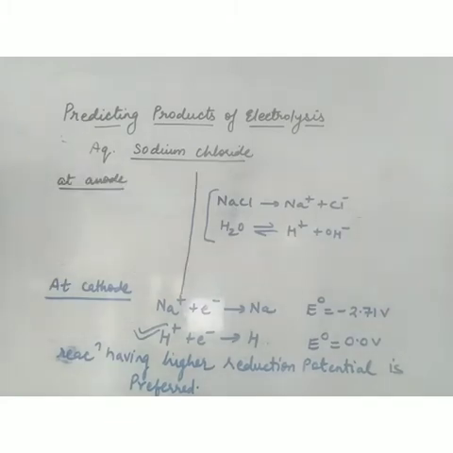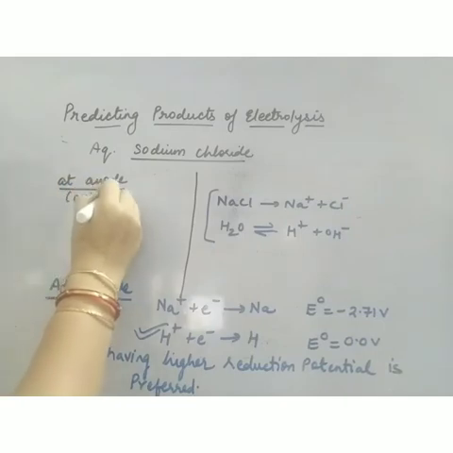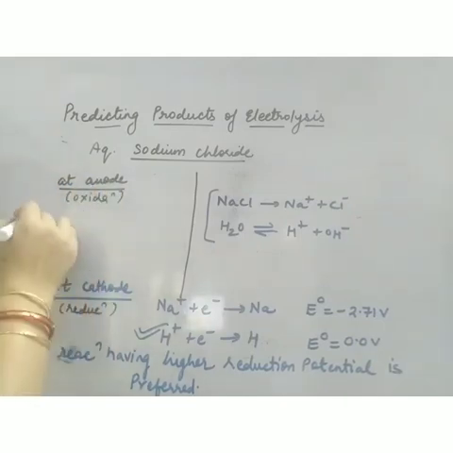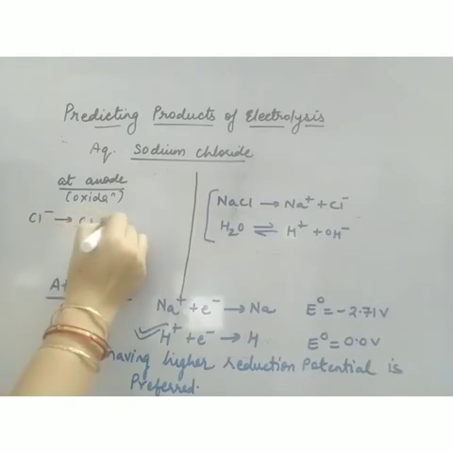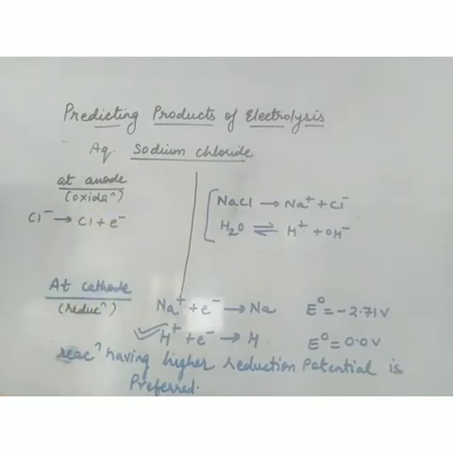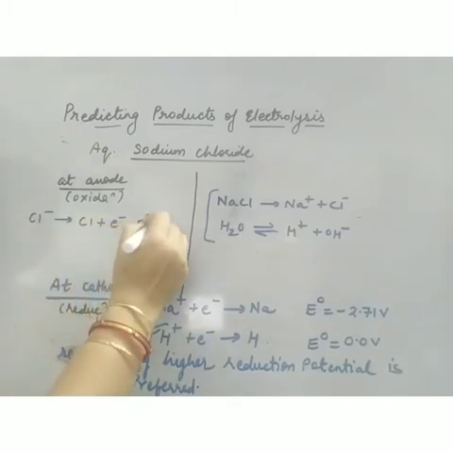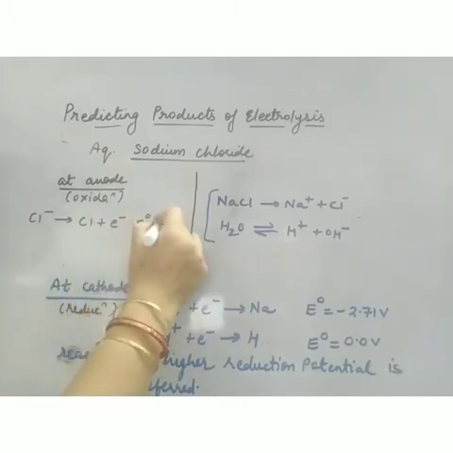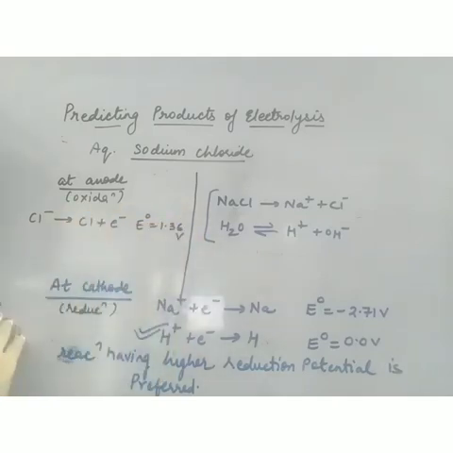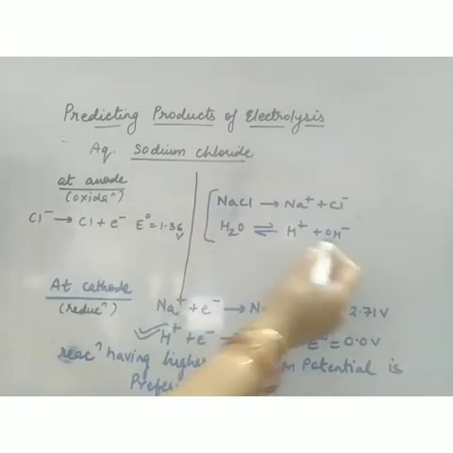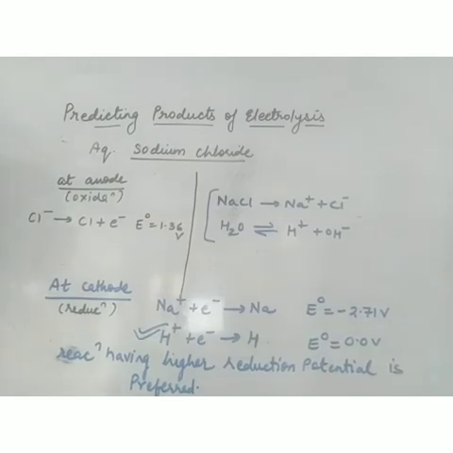Now at anode there are two anions, Cl minus and OH minus, and at anode oxidation occurs. At cathode reduction takes place, and at anode it is oxidation. So we'll write the probable reactions. The potential for chloride oxidation is 1.36 volt. Now these are reduction potentials, always remember. The second reaction is OH minus losing an electron, and this OH minus comes from water only.